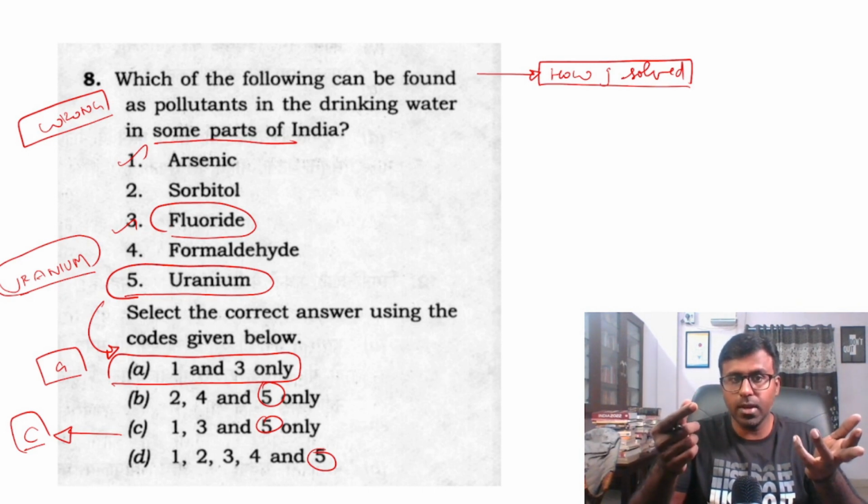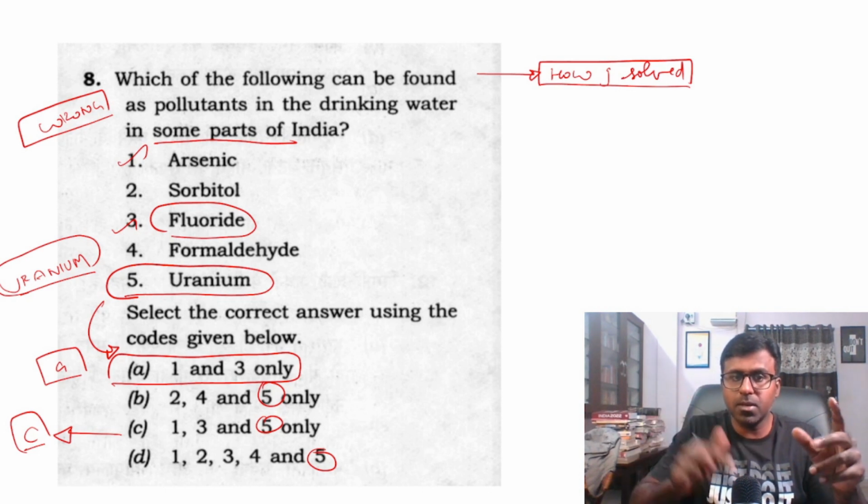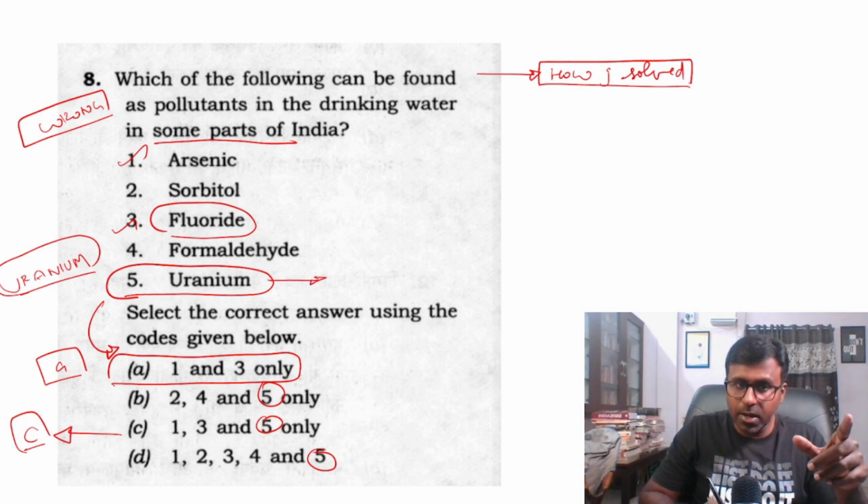Arsenic is also there. The sorbitol and formaldehyde, I was not sure what they were. I knew only 1, 3, and 5. So I should have picked all these three constituents and moved on. Without knowing sorbitol and formaldehyde, I was reluctant. But I went into eliminating this and went into a wrong thing.